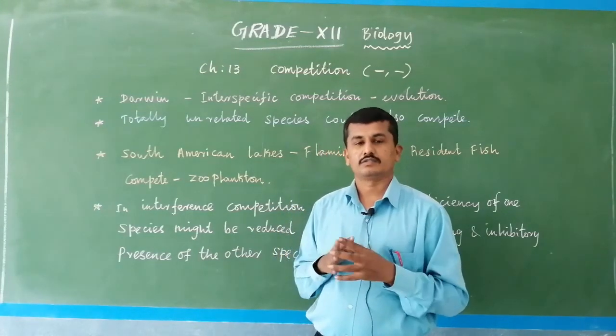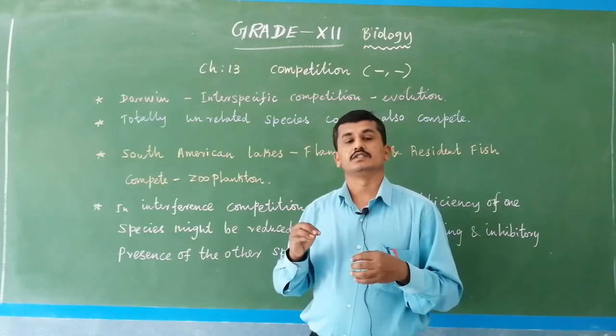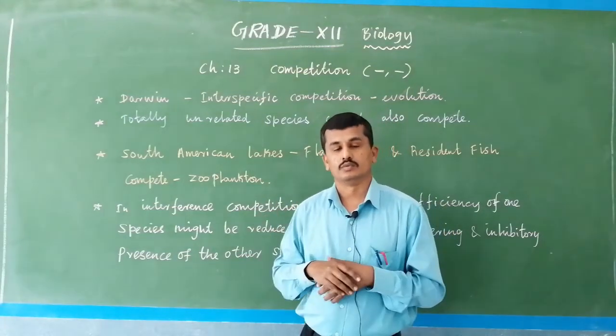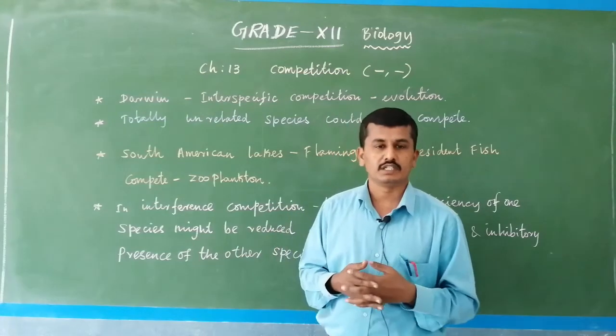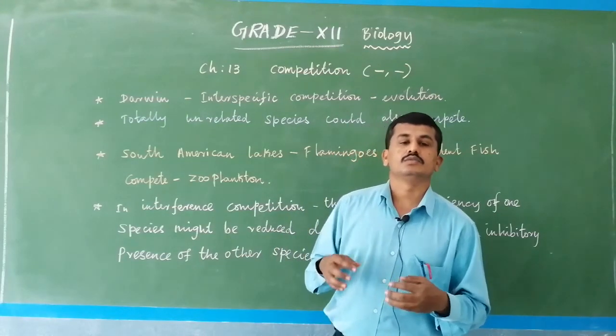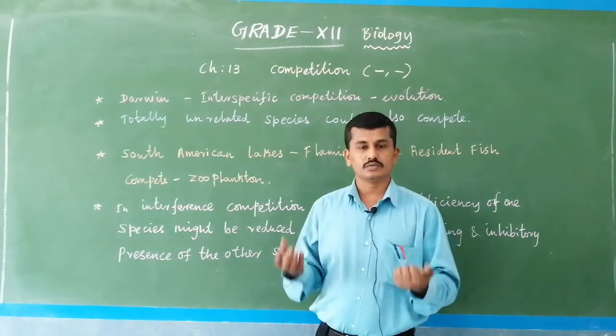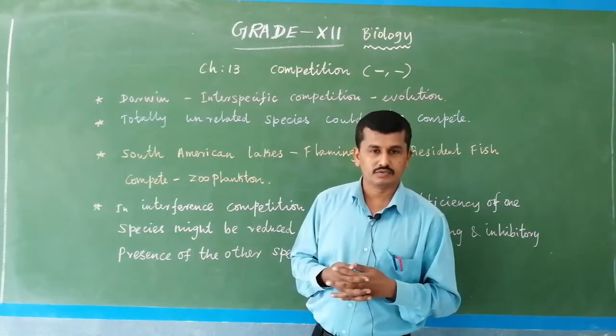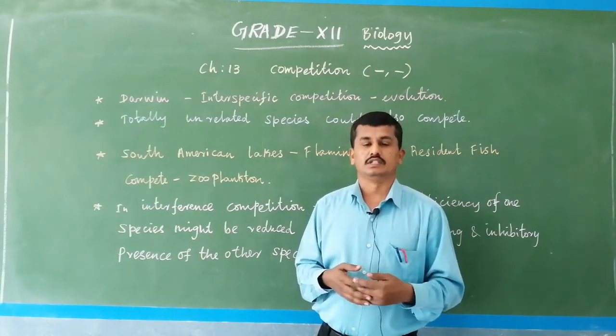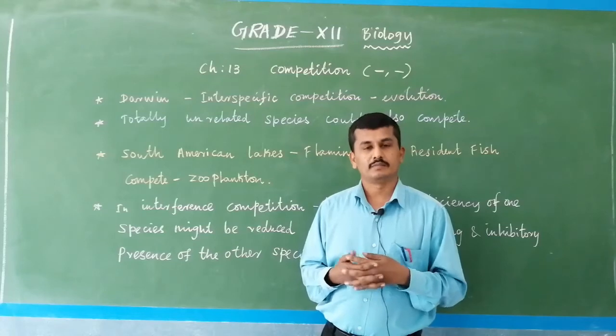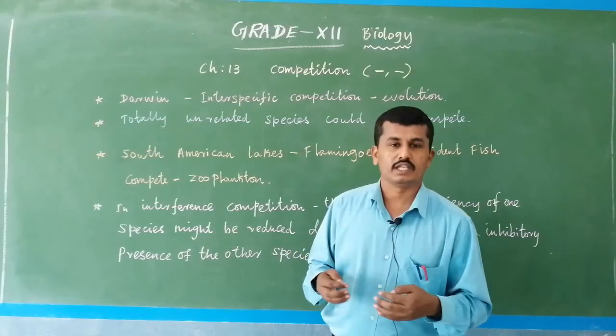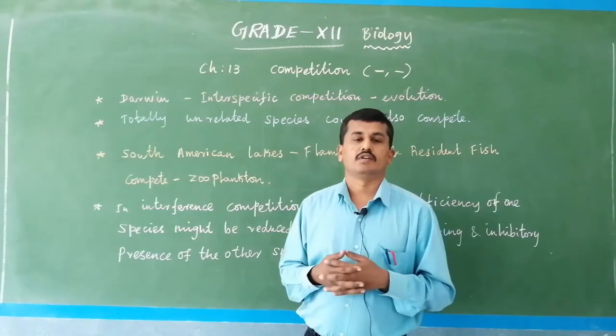Darwin explained that when a population increases, due to competition, availability of food, and a proper environment, only then are the organisms evolved faster.